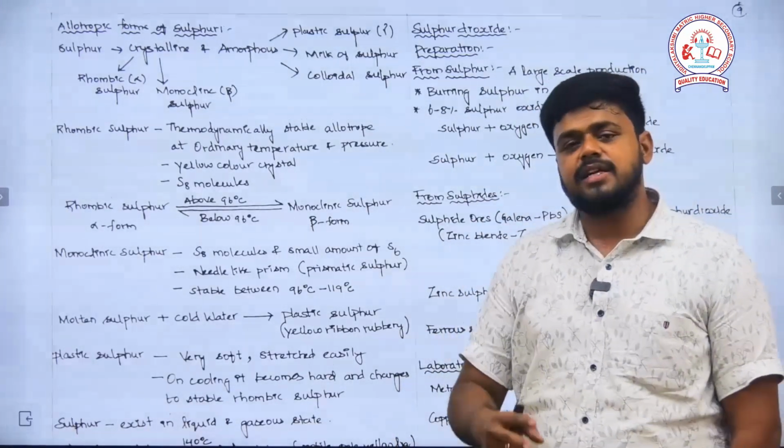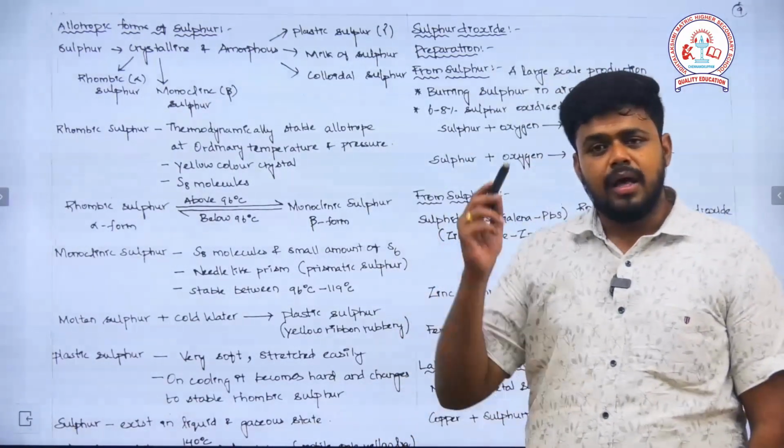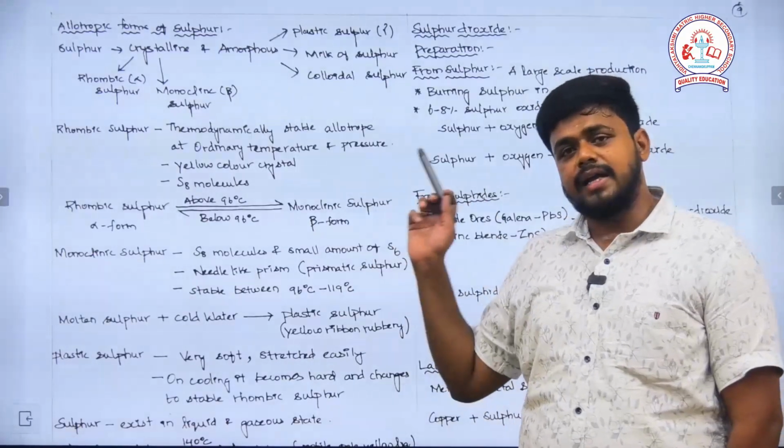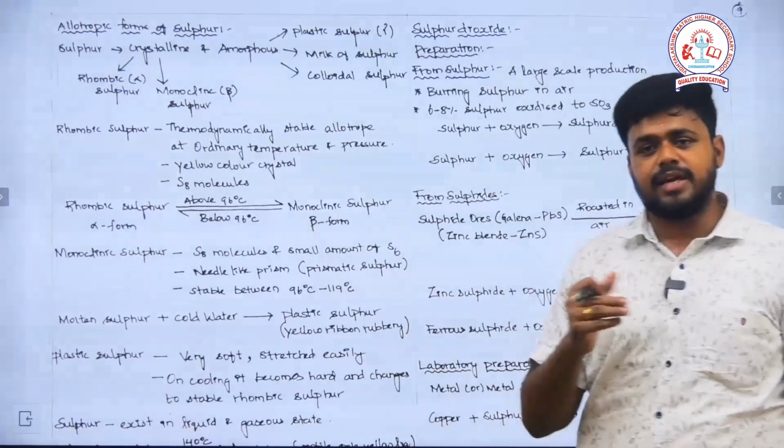Amorphous sulfur contains plastic sulfur, milk of sulfur and colloidal sulfur. Rhombic sulfur is the thermodynamically stable form at room temperature and pressure, and it exists in the form of a yellow colored crystal. The sulfur exists in the form of an S8 molecule.